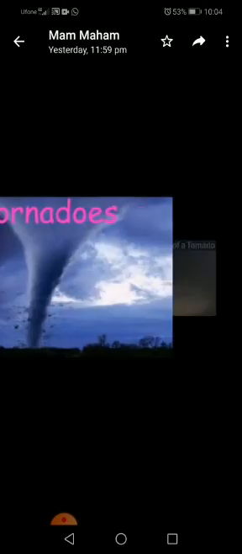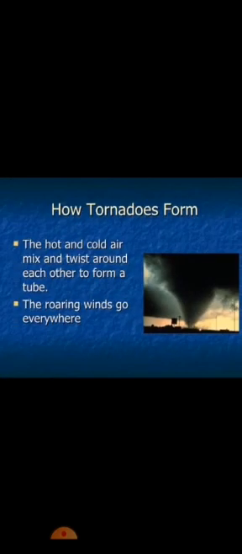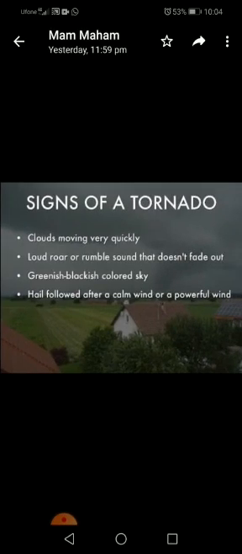Now we have tornadoes. Definition: a violently rotating column of air extending from the base of a thunderstorm down to the ground. How do tornadoes form? The hot and the cold air mix and twist around each other to form a tube. The roaring winds go everywhere. Signs of a tornado: clouds move very quickly, a loud roar or rumble sound that does not fade out, a greenish blackish colored sky, and hail followed after a calm wind or a powerful wind.